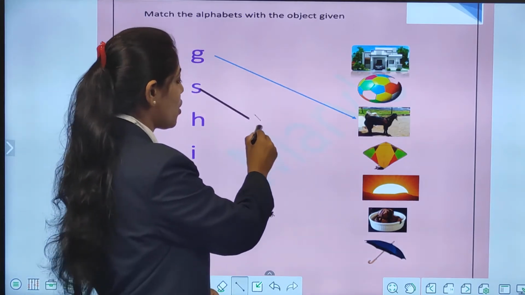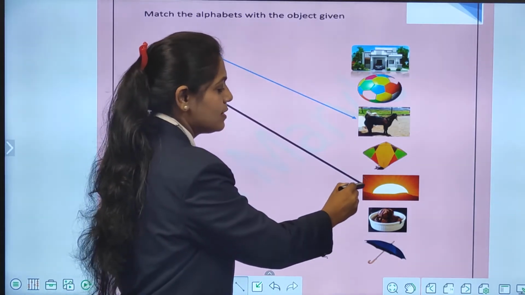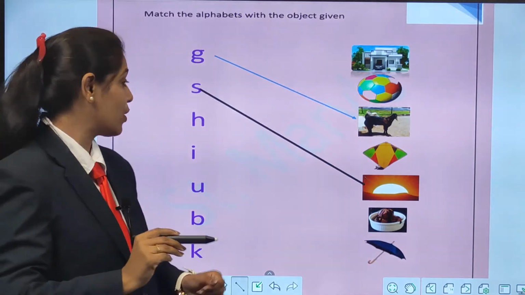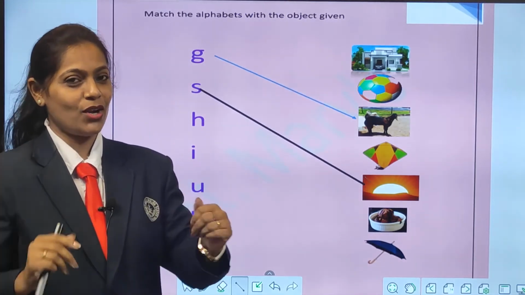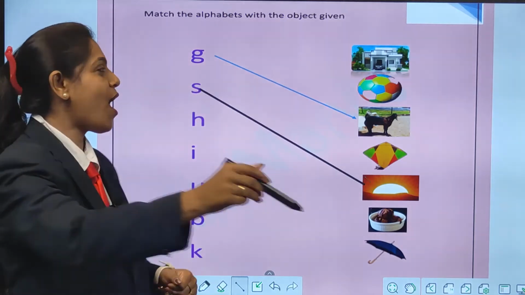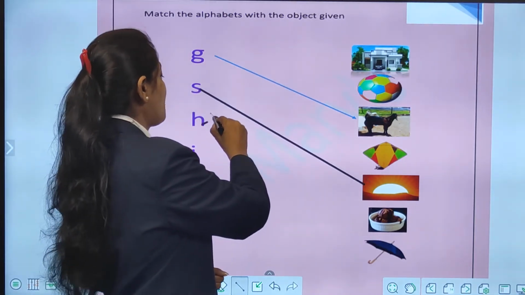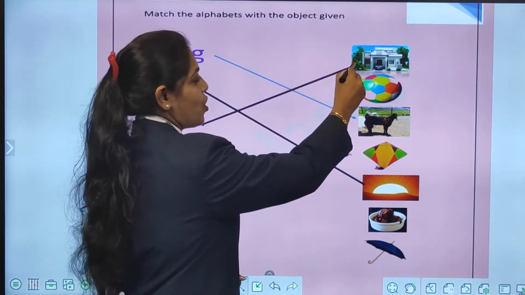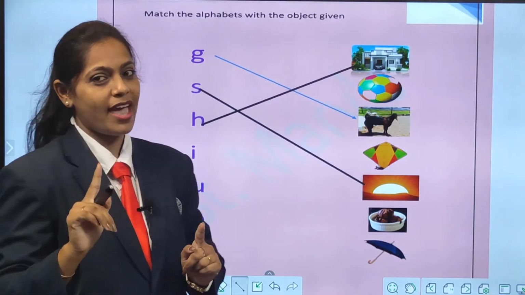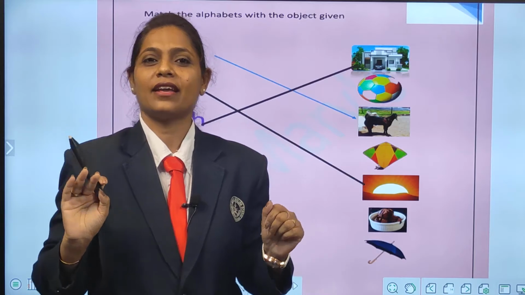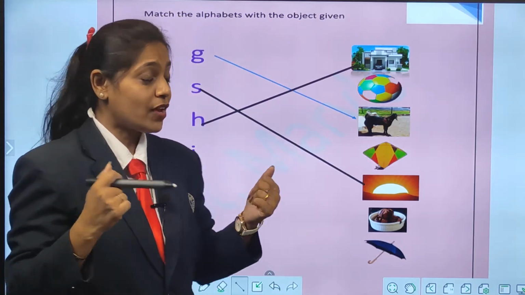So, we are going to join S for sun. Very good. Now, which letter is this? Yes, everybody knows. H for house. H for, yes, come on, join. House.